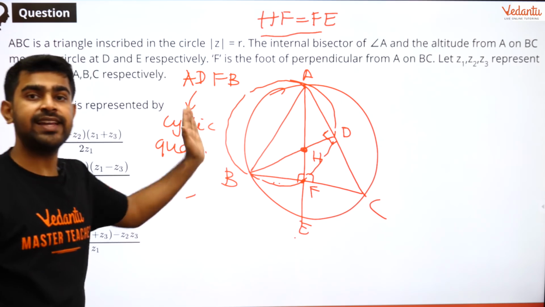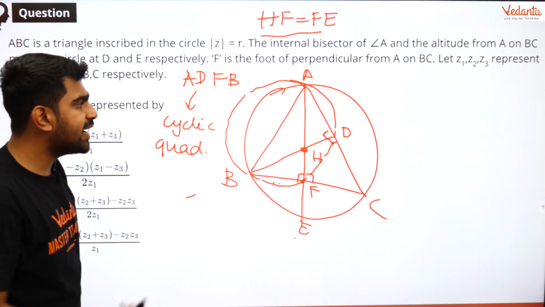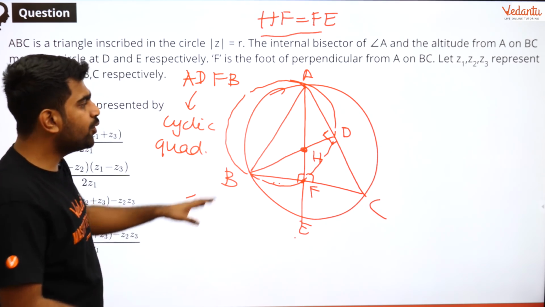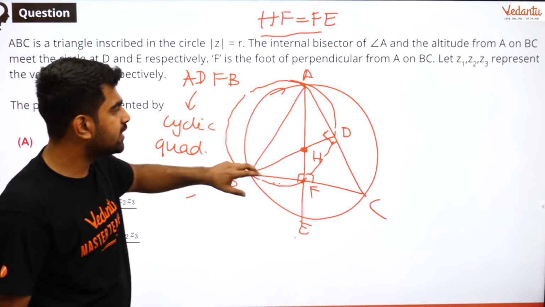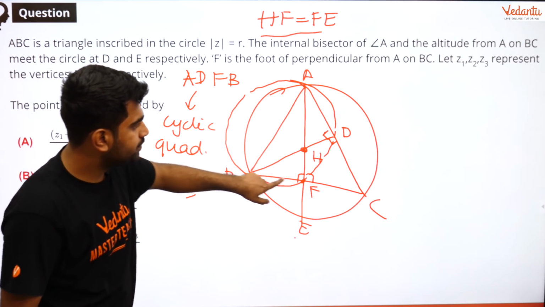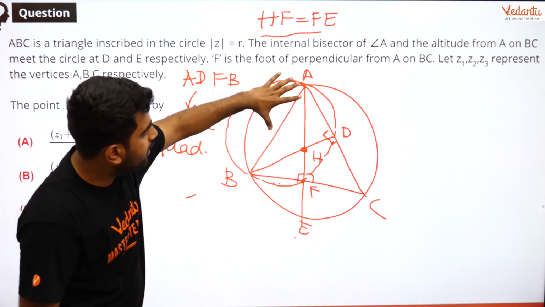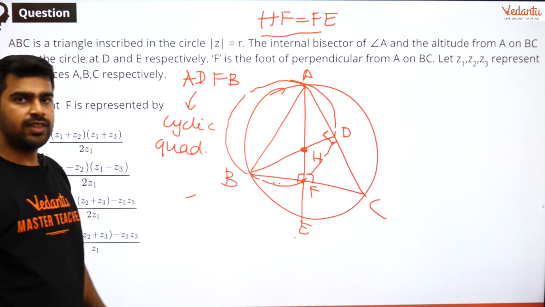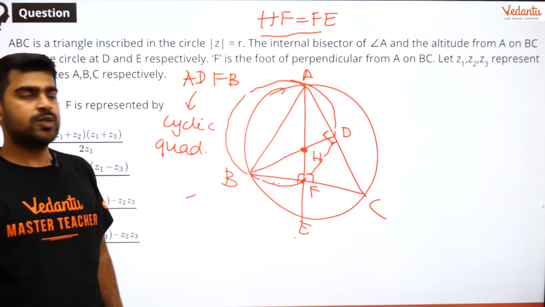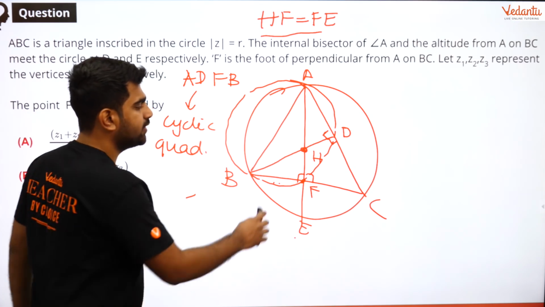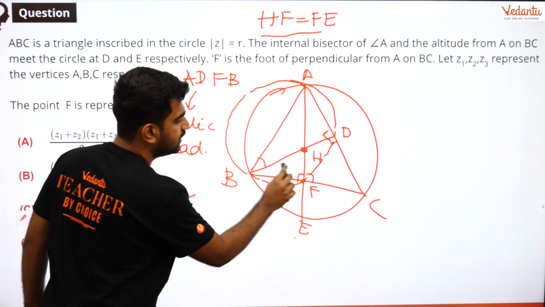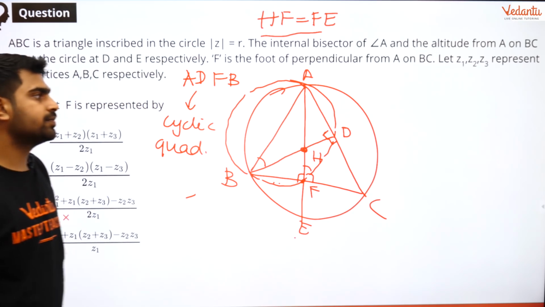Now I am going to move to the second part of the proof. What is the second part of the proof? If you look at this chord AD, can I say this angle is equal to this angle?